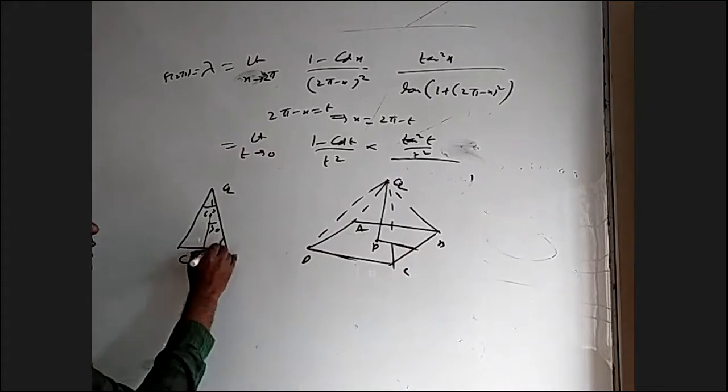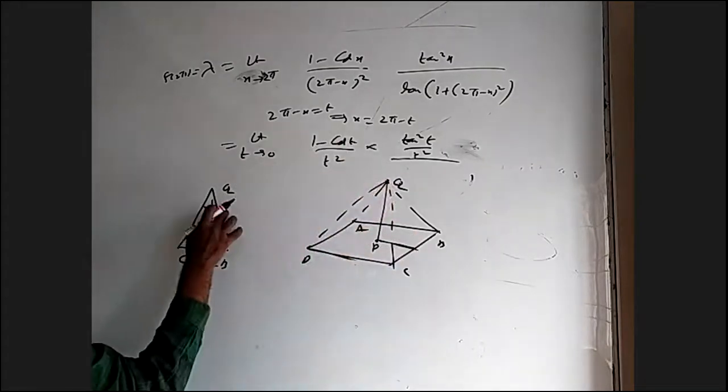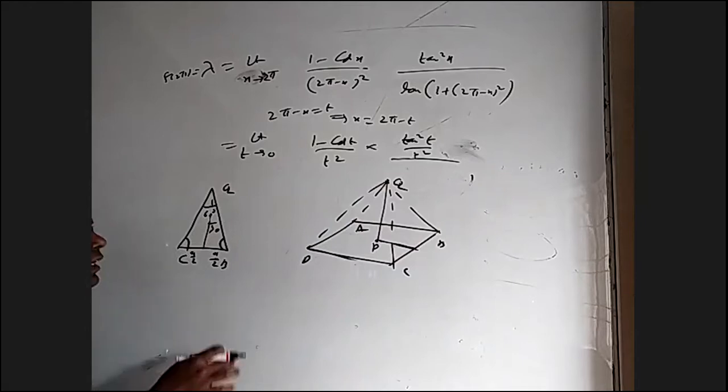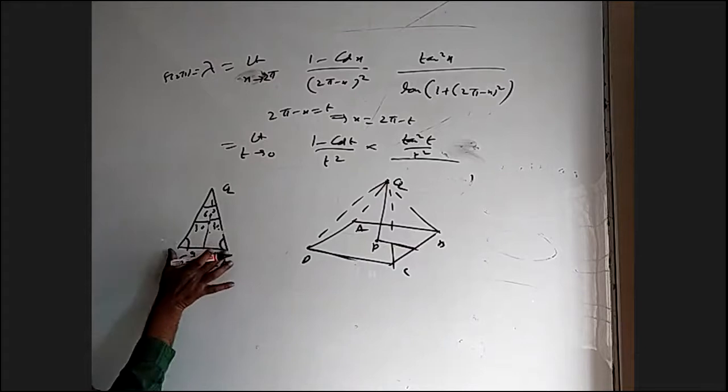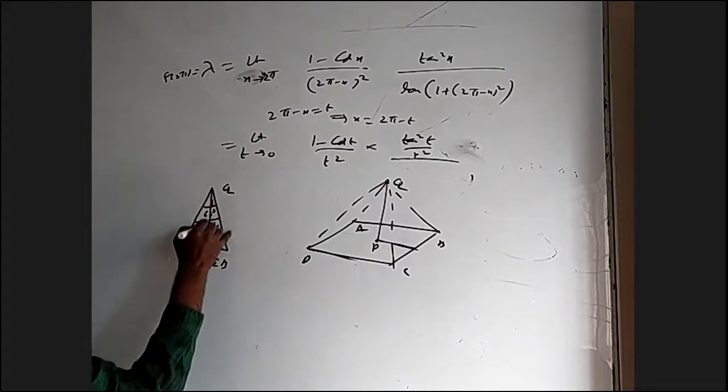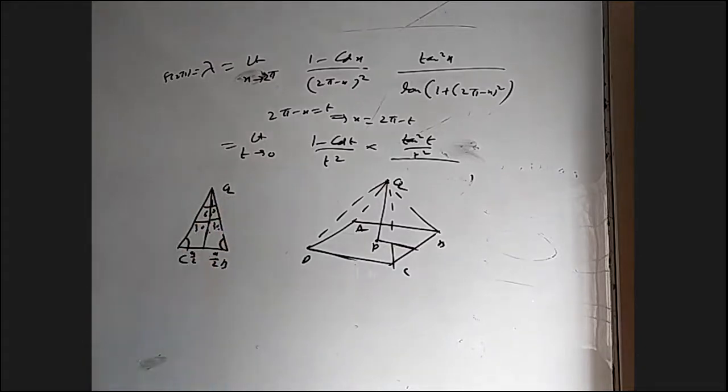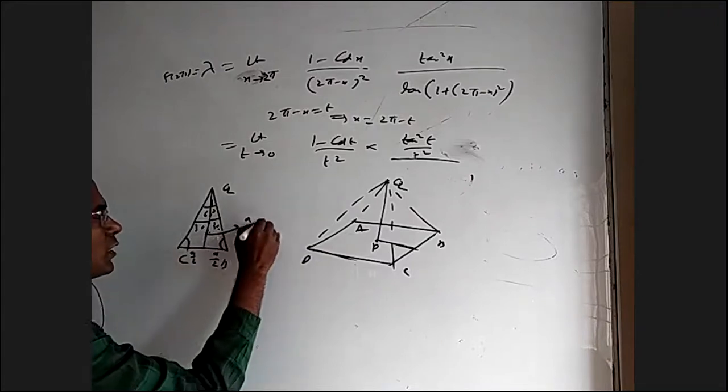Why? These two angles are anyway equal by symmetry. One angle is 60 means the other two are also 60. If not, also not a big issue. This total is 60, so this is 30, this is 30, this total is A, so this is A by 2, this is A by 2. I can find the height there in terms of A by 2. Tan 30 is this by this, so this height should be A by 2 root 3.